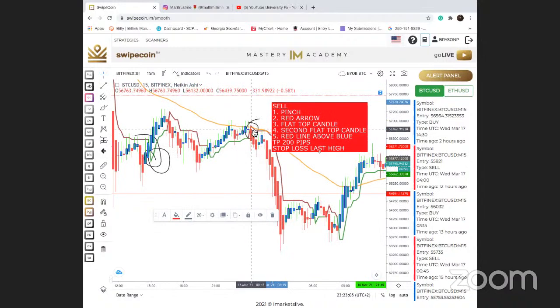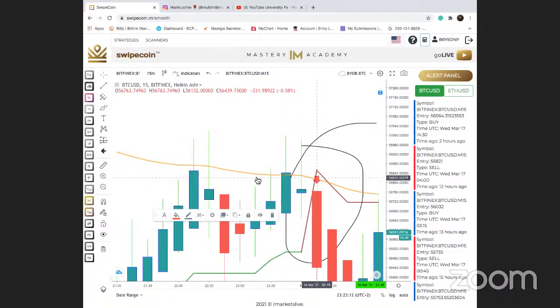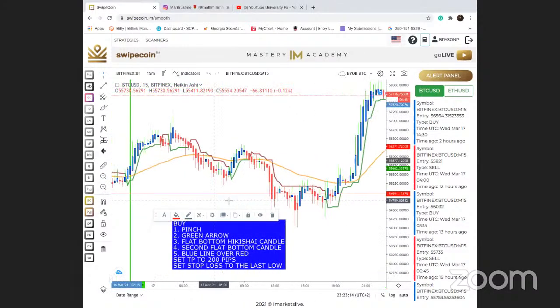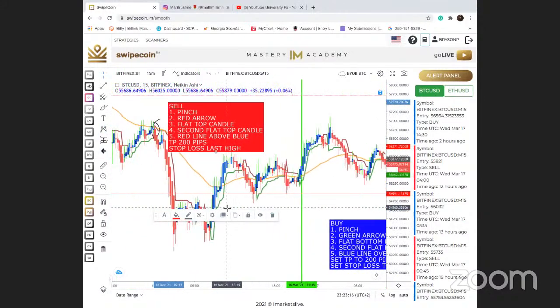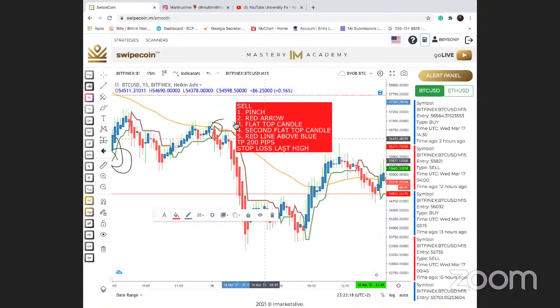So boom. First things first, guys, we have the pinch right here. We have the red arrows located right here. I'm going to zoom in so that way you guys can see it. Boom, the red arrow is right there, right? So now, we come over, we make sure that we have a flat top candle. We do. The second flat top candle, we do.